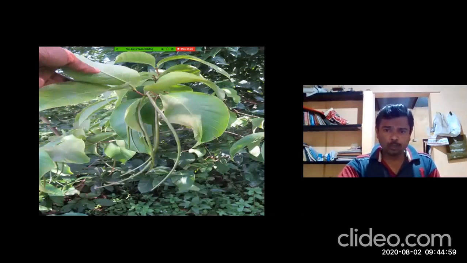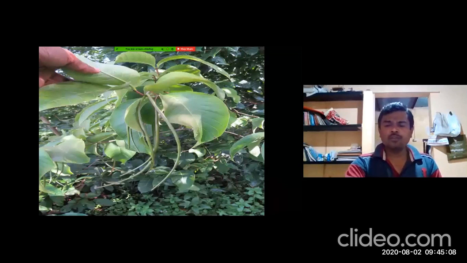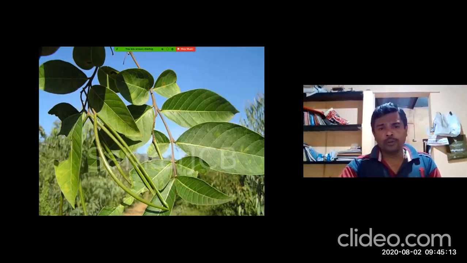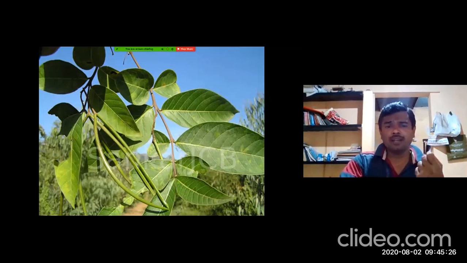So what you are observing is the fruit of Kutaja. It is a follicle type. The type of fruit is follicle. So this is also Kutaja fruit. Earlier, see, there are 2 fruits. The 2 fruits develop from the single flower because it contains 2 ovaries. Because of that, there are 2 fruits that develop. So one stalk with the 2 fruits.